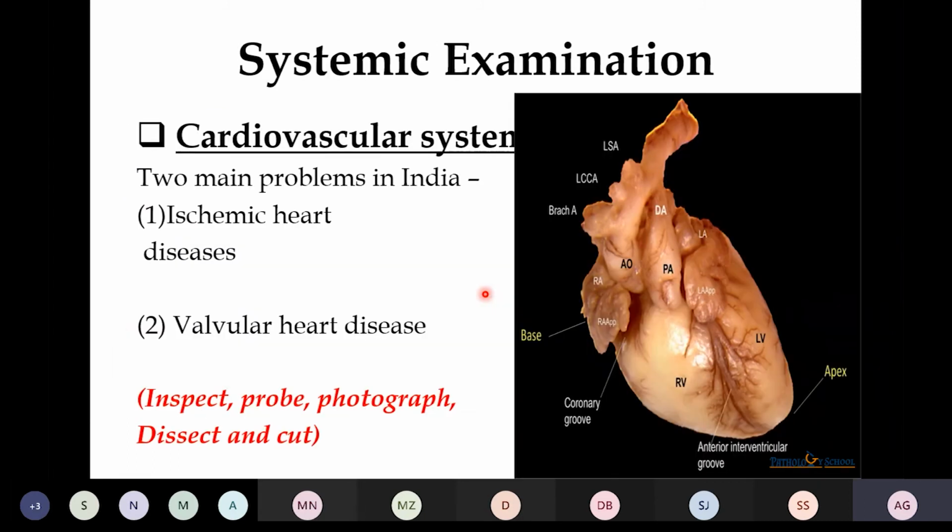Now we look at the systemic examination one by one, first about the cardiovascular system and then about the respiratory system. In the cardiovascular system, we face two main problems in our country, ischemic heart diseases and the valvular heart diseases. The 5 points to be noted before dissecting the heart are: first we have to inspect, then probe, then we have to take the photograph, then dissect, and then finally we have to cut. This should be followed.